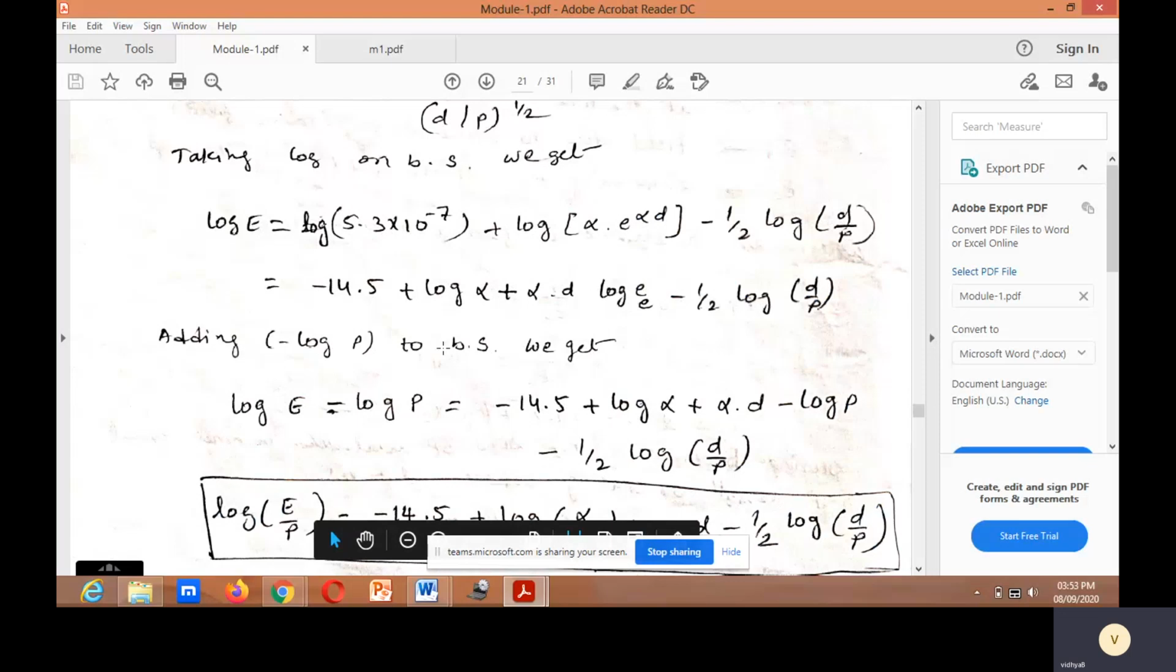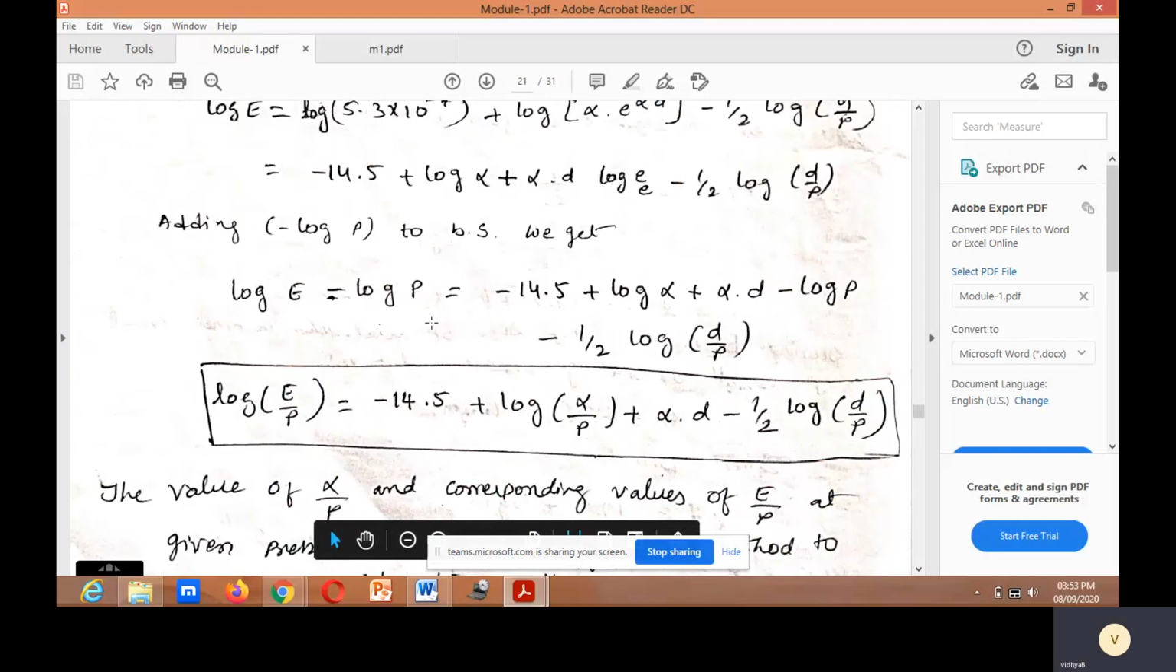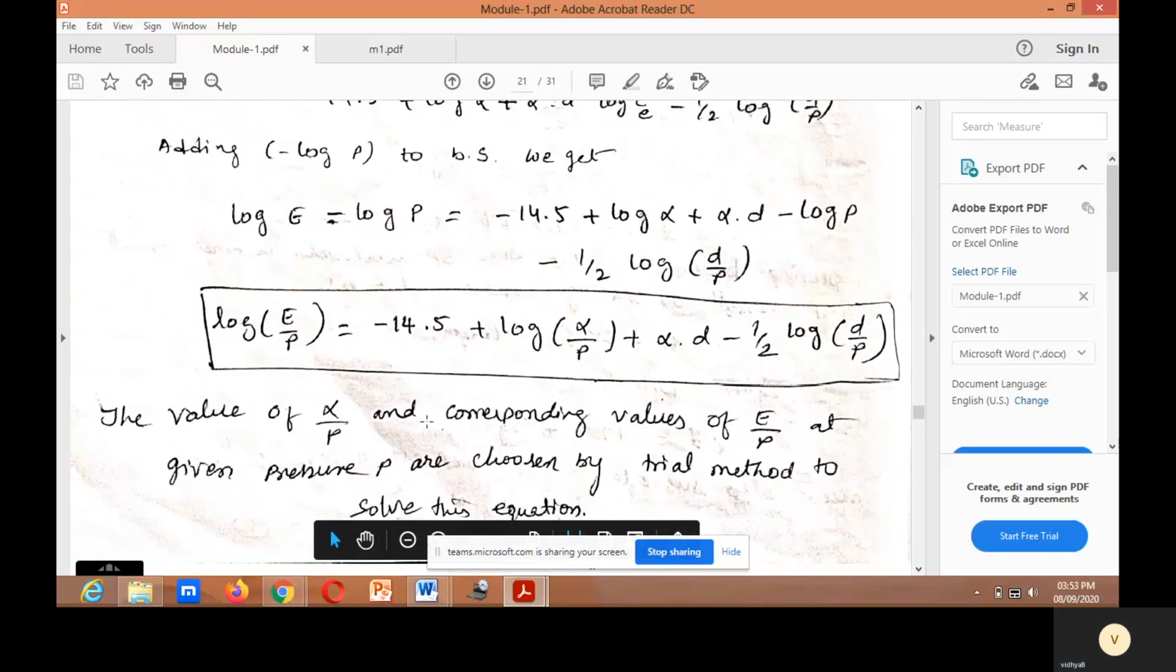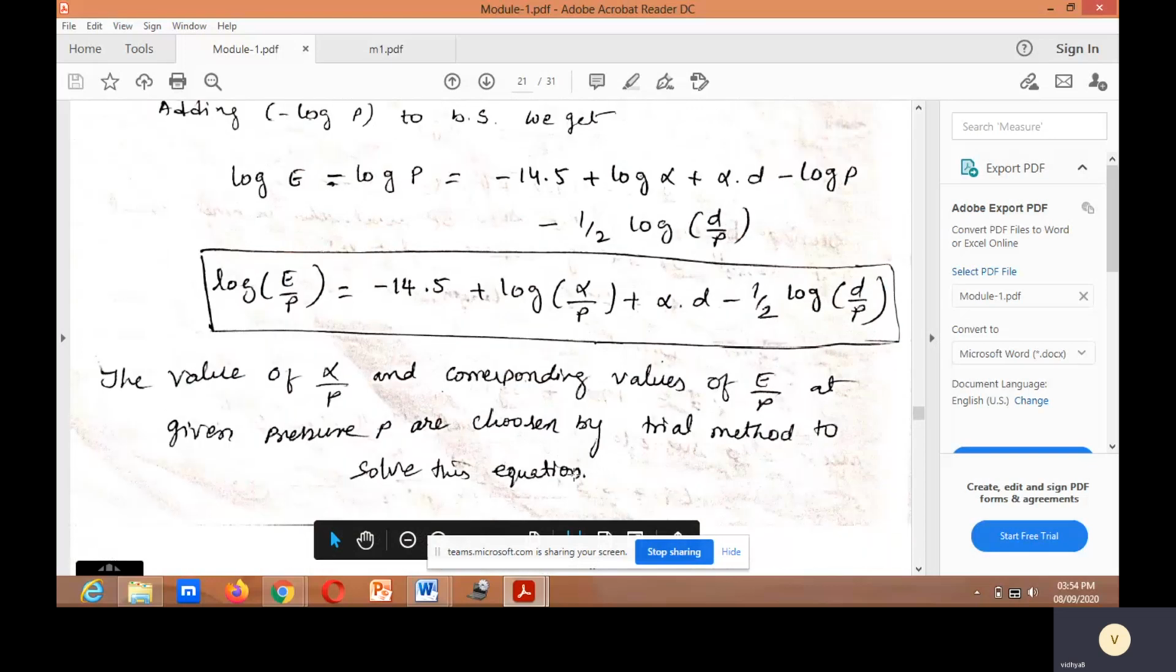Adding minus log P to both sides, log E minus log P is equal to minus 14.5 plus log alpha minus log P plus alpha D minus 1 by 2 log D by P. Log a minus log b can be written as log a divided by b. So log E by P is equal to minus 14.5 plus log alpha divided by P plus alpha D minus 1 by 2 log D by P. The value of alpha by P and the corresponding value of E by P at a given pressure P are chosen by trial method to solve this equation.